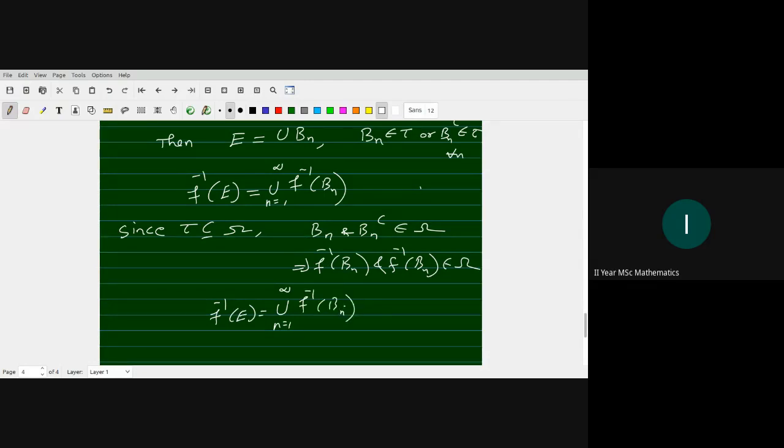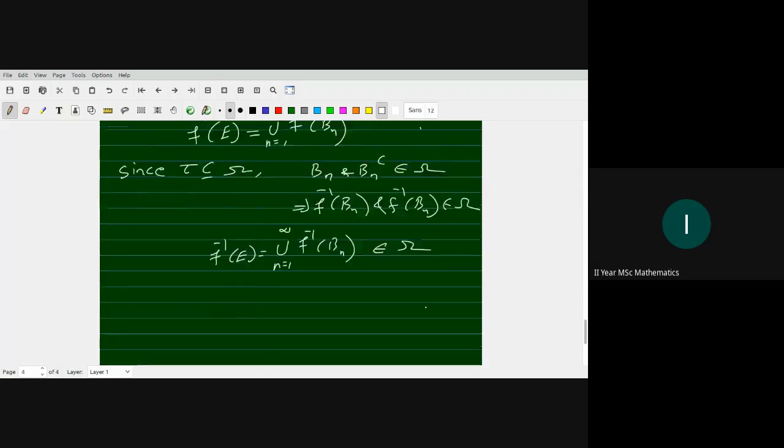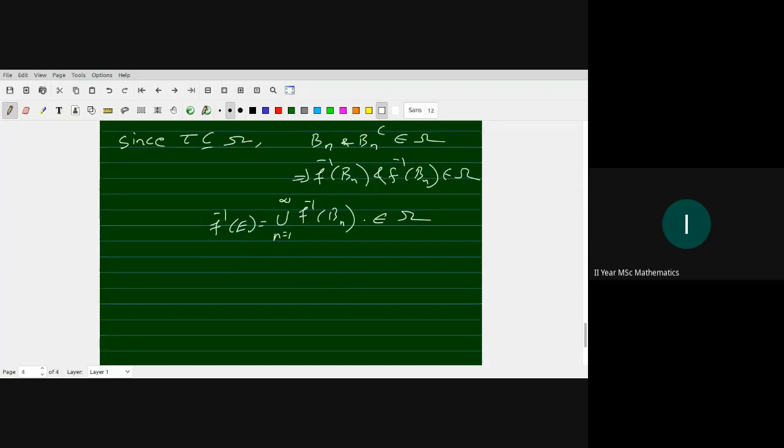Each F inverse of Bn is a member of omega. Omega is a sigma algebra, so a countable union of members of omega is again a member of omega. Sorry, this belongs to script A. So A is a sigma algebra, and therefore E belongs to omega.